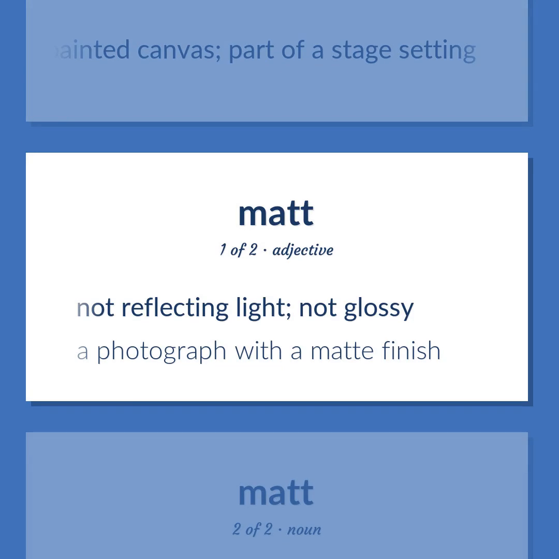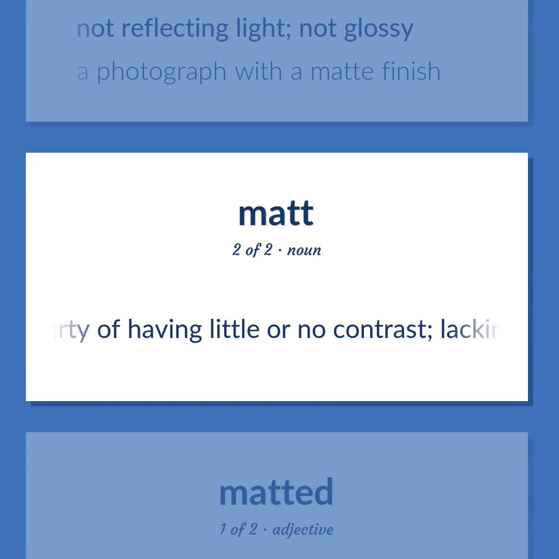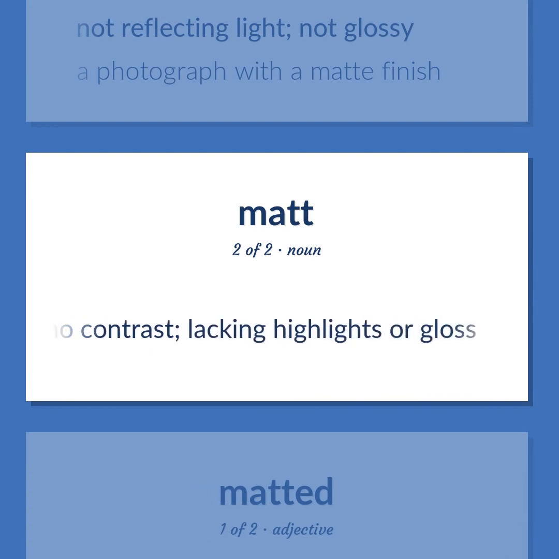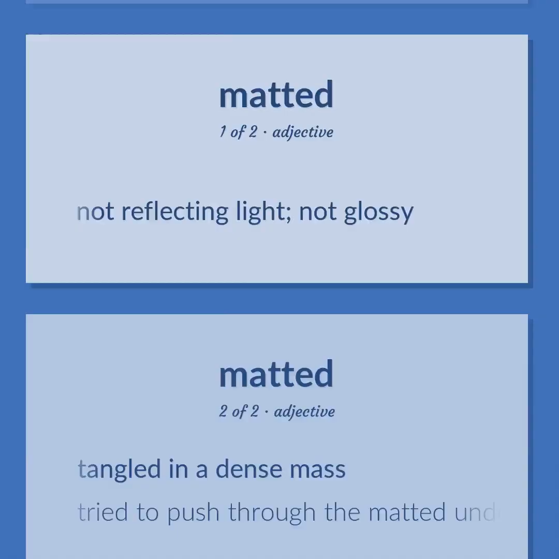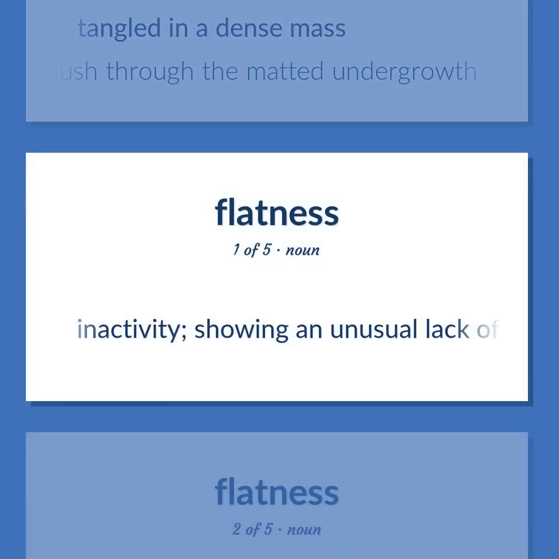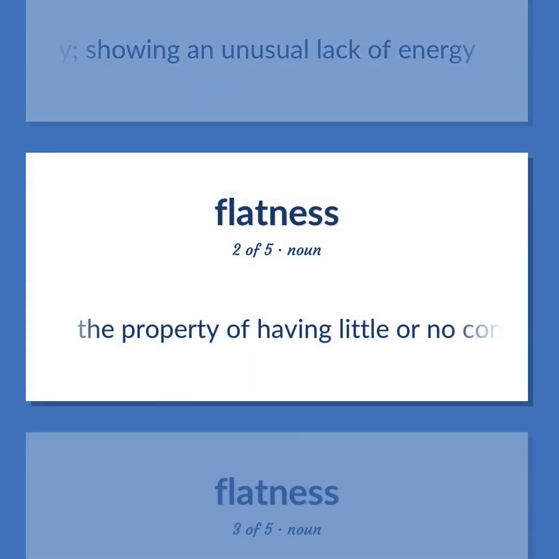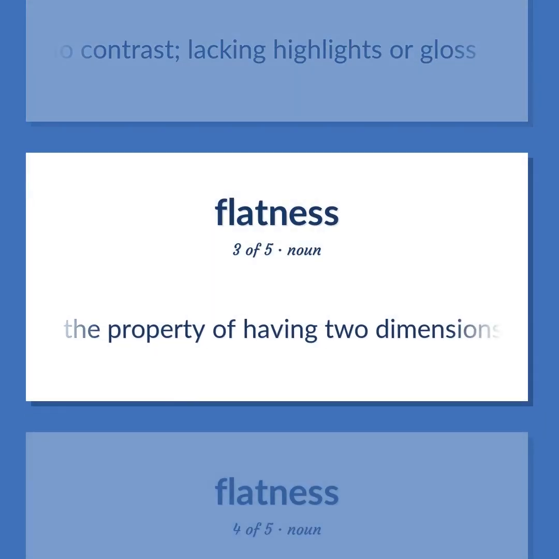Not reflecting light, not glossy. A photograph with a matte finish. The property of having little or no contrast, lacking highlights or gloss. Not reflecting light, not glossy. Tangled in a dense mass. Tried to push through the matted undergrowth. Inactivity, showing an unusual lack of energy. The property of having little or no contrast, lacking highlights or gloss. The property of having two dimensions.